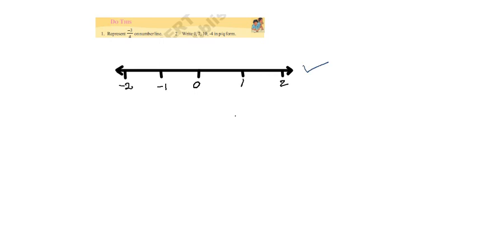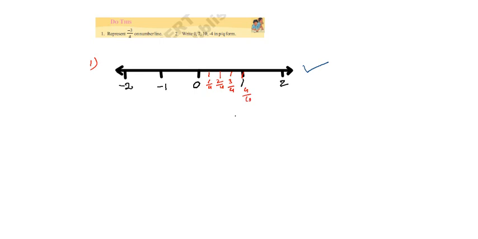First, you observe what the denominator is. Here the denominator is 4. Hence, you divide each unit into 4 parts. That means 1, 2, 3, 4. The second unit you also divide into 4 equal parts. After that you write here 1 by 4, 2 by 4, 3 by 4, 4 by 4.